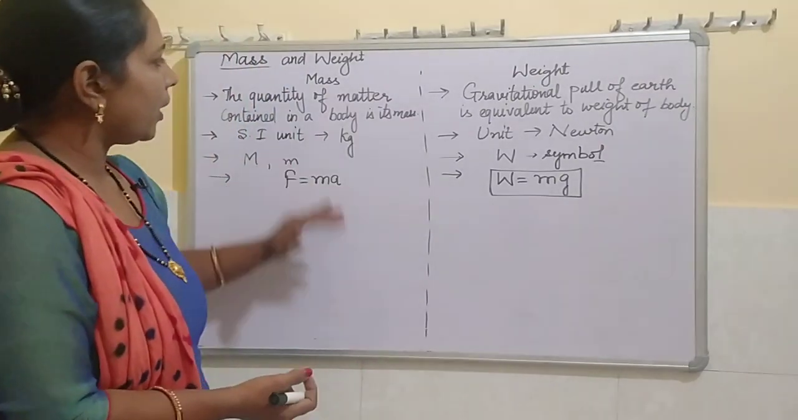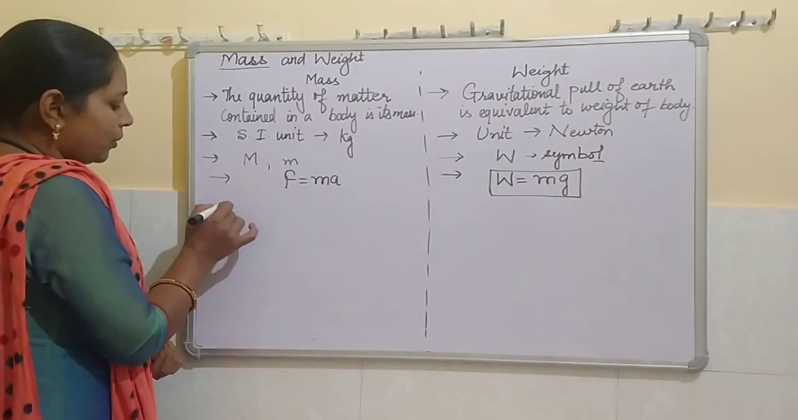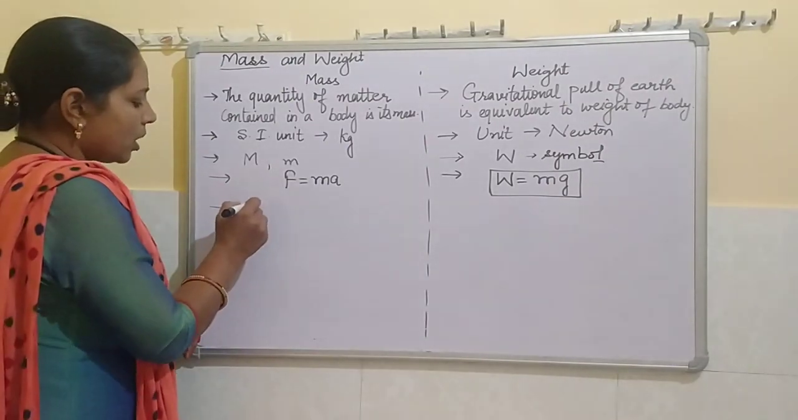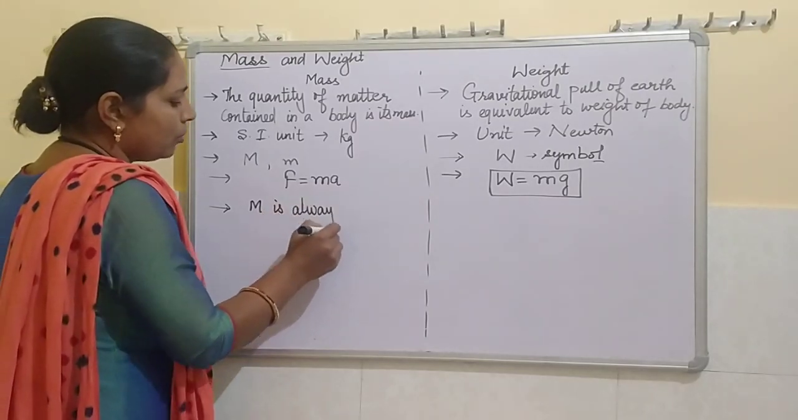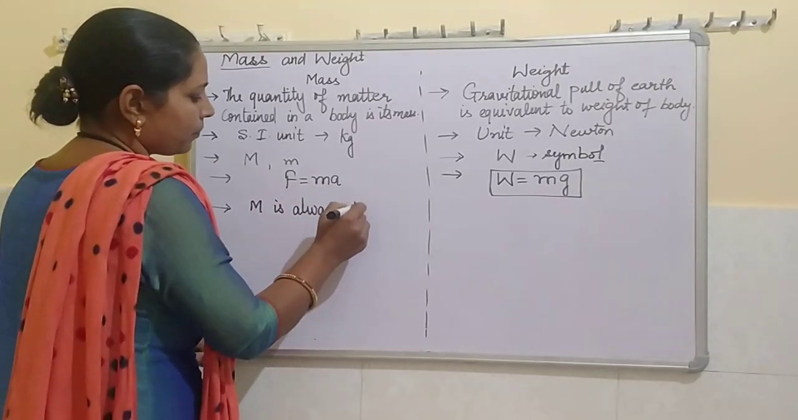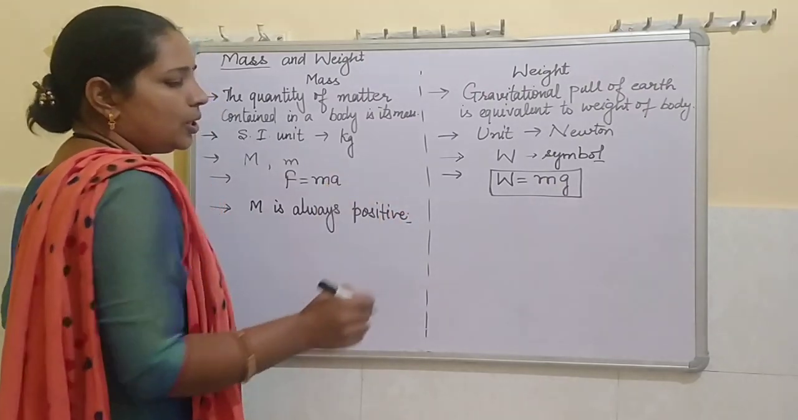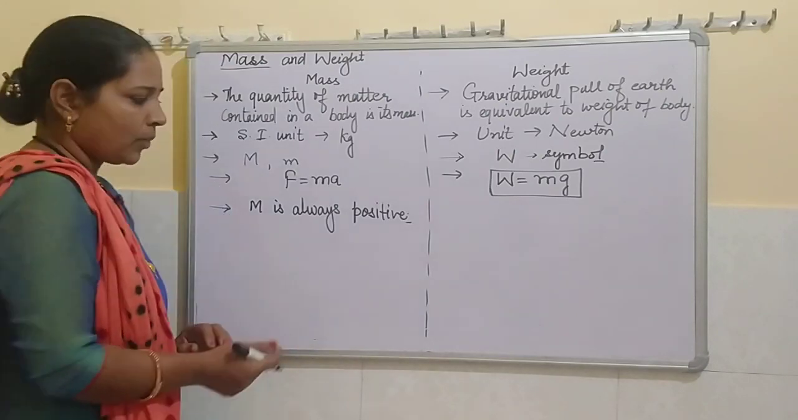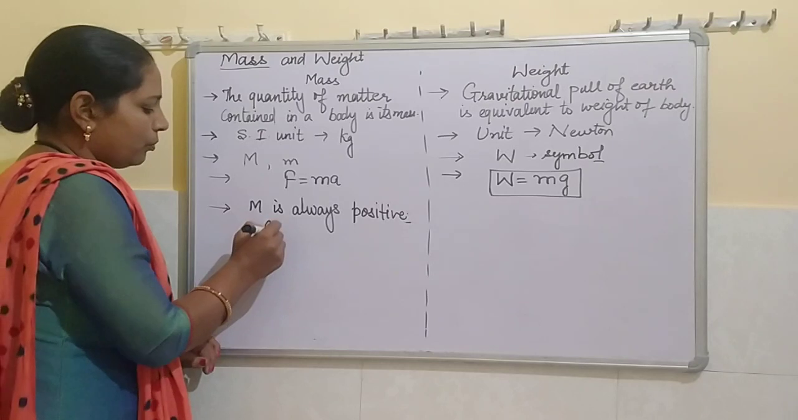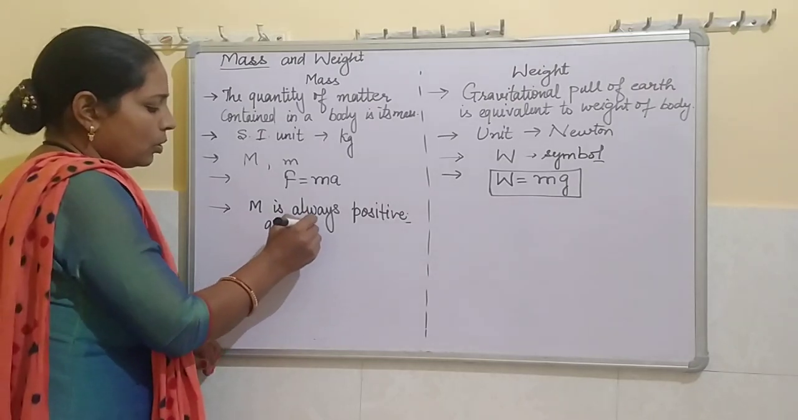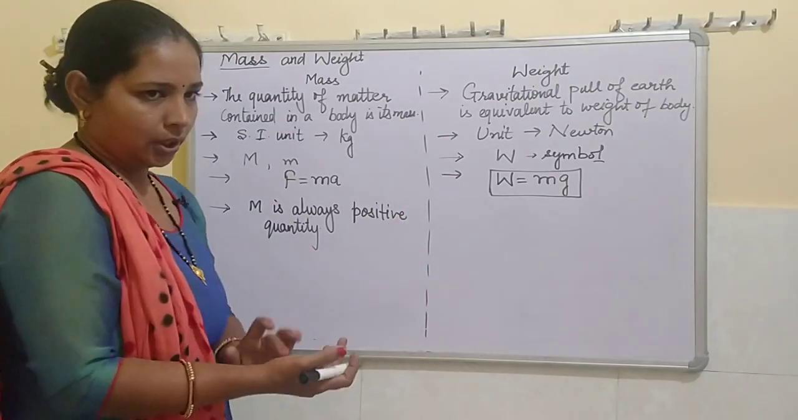Now what are the other factors which differentiate mass and weight? The very important factor is mass is always a positive quantity. It can never be zero or negative. Mass is a positive quantity. How we can clear this statement that mass is a positive quantity?